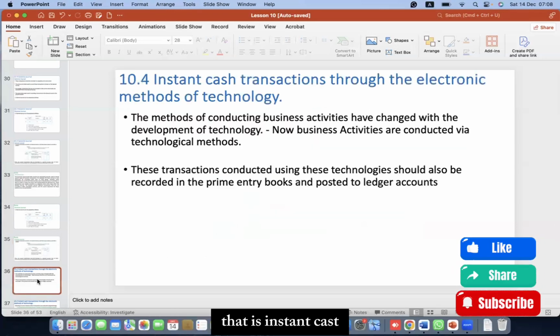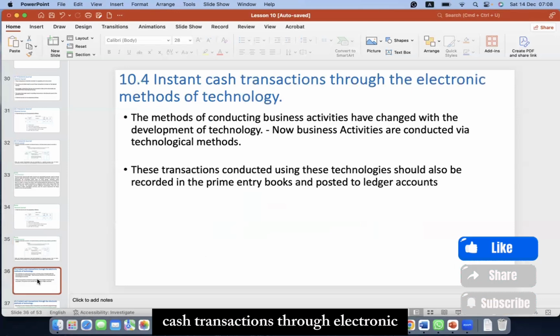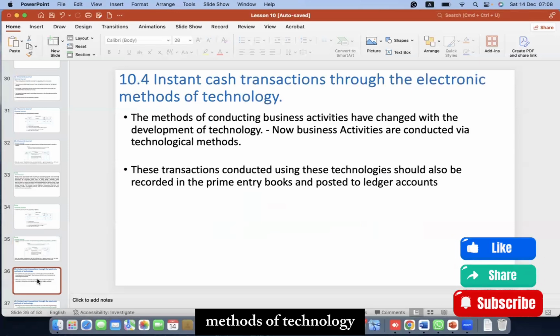That is instant cash transactions through electronic methods of technology.